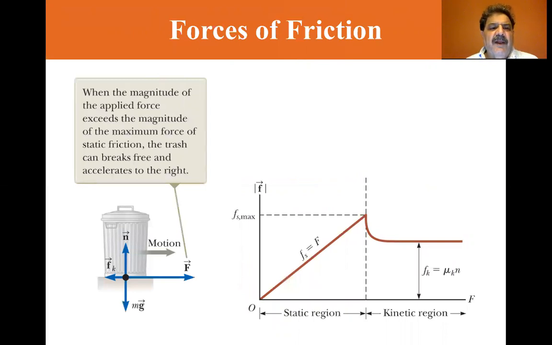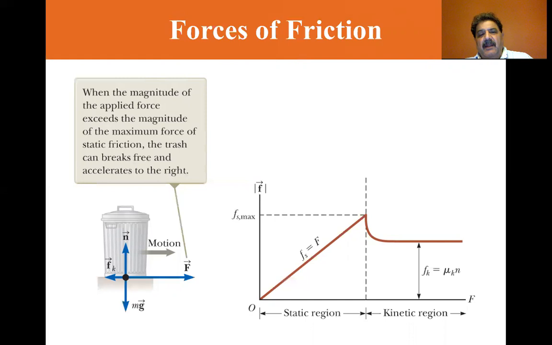When the magnitude of the applied force exceeds the magnitude of the maximum force of static friction, the trash can breaks free and accelerates to the right. So look at that static region. It's a straight line from 0 to the max static friction. So if you apply a little force, you get a little F sub S, static friction. You apply more, you get more static friction, all the way to where it breaks.